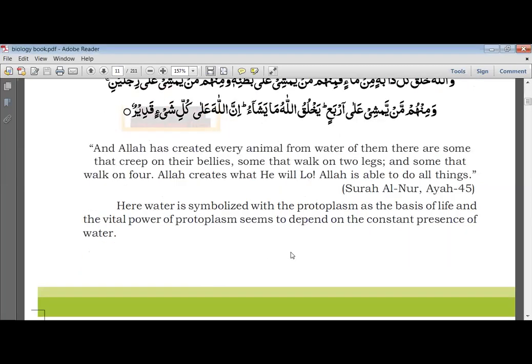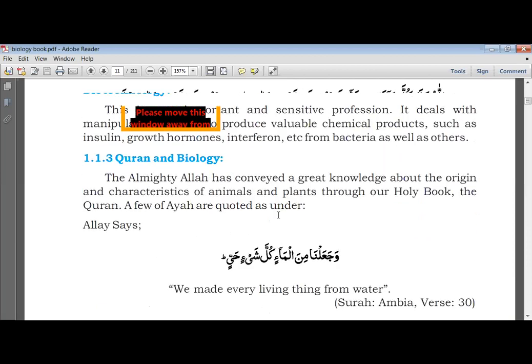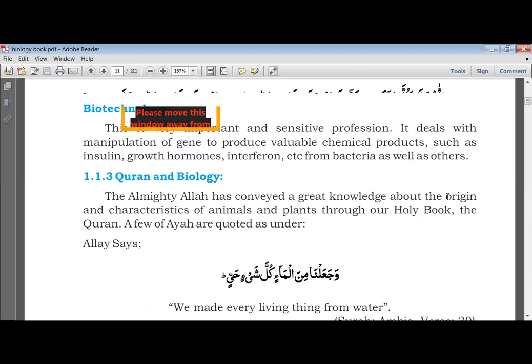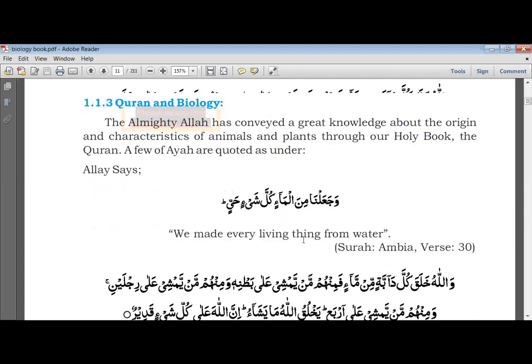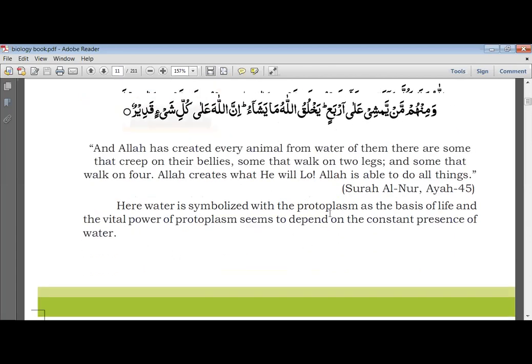Here water is symbolized with the protoplasm as the basis of life, and the vital power of protoplasm seems to depend on the constant presence of water. Okay, just a minute. This is vital. How do we pronounce it? Vital. Earlier, Hania, you spoke it as organ, its origin, biology, characteristics, protoplasm. Here it is written protoplasm.